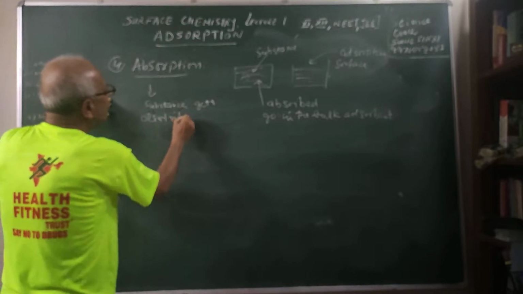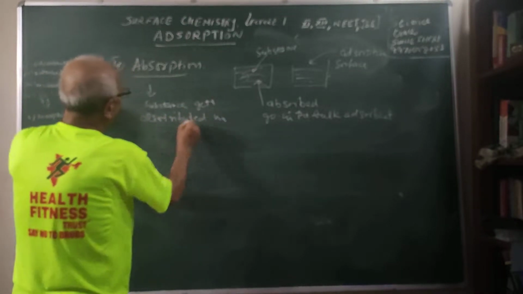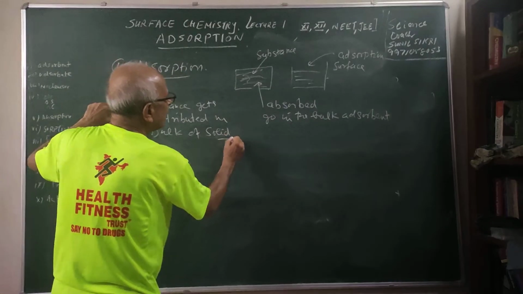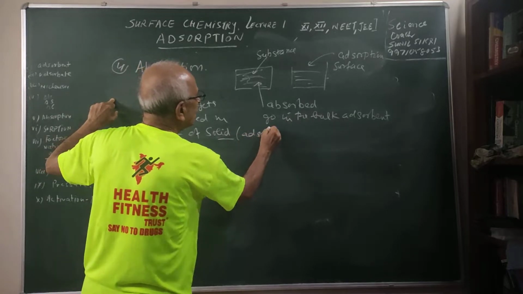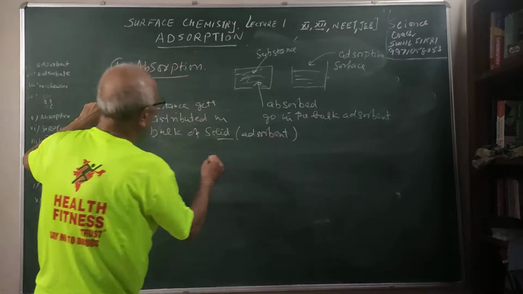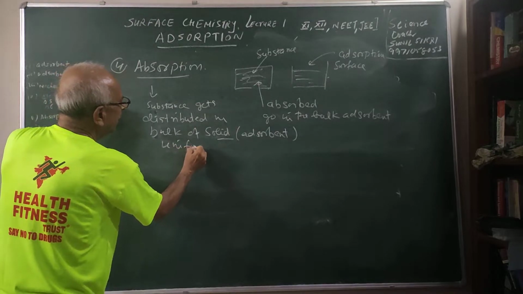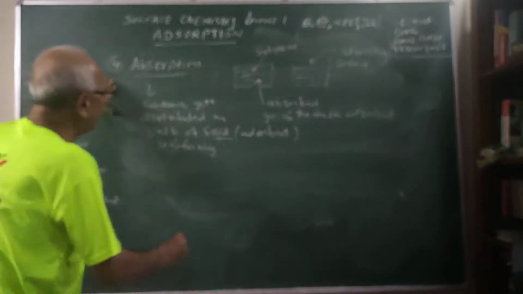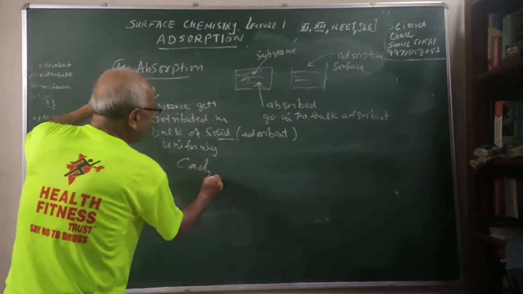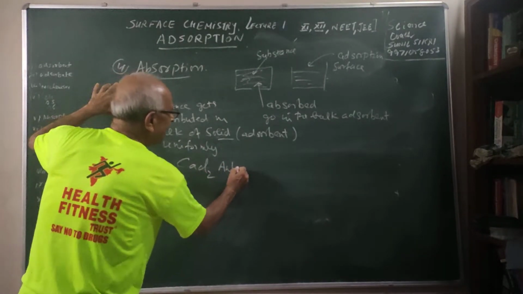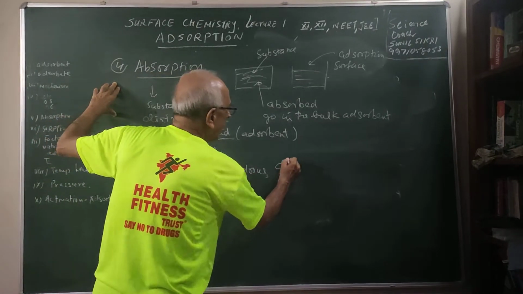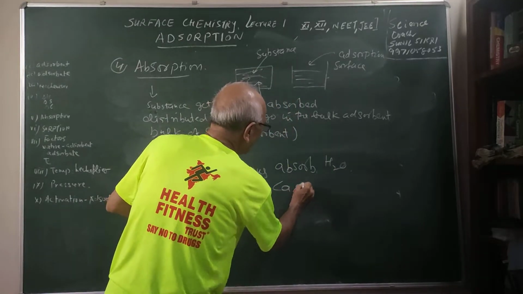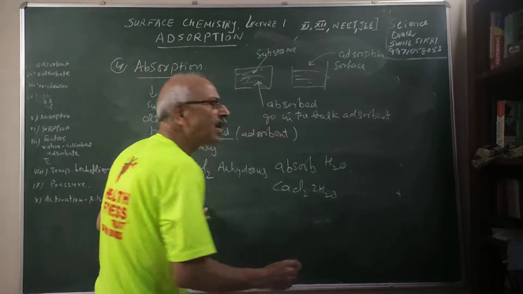So in absorption, the substance gets distributed in the bulk of the solid uniformly. For example, anhydrous calcium chloride absorbs water, and this forms CaCl2·2H2O.